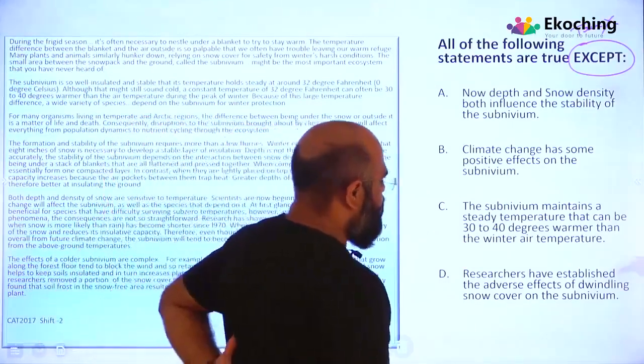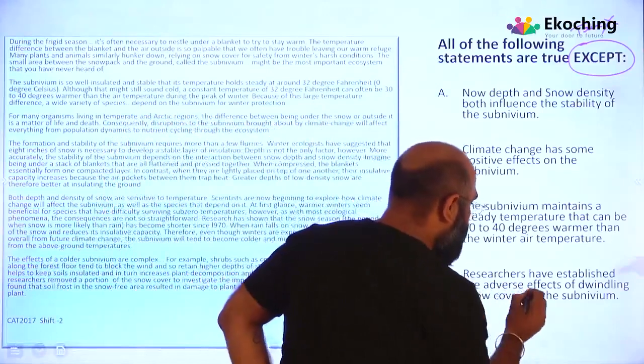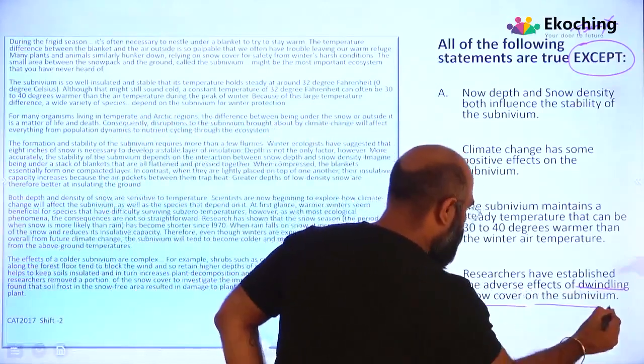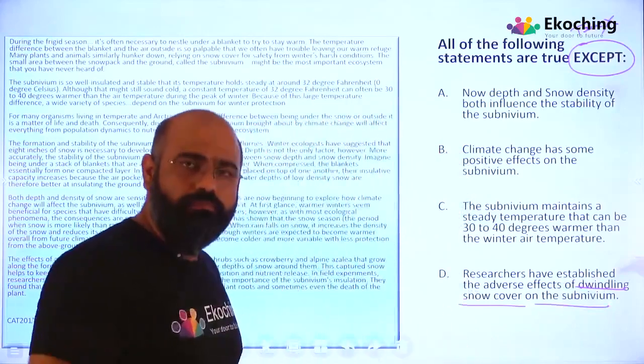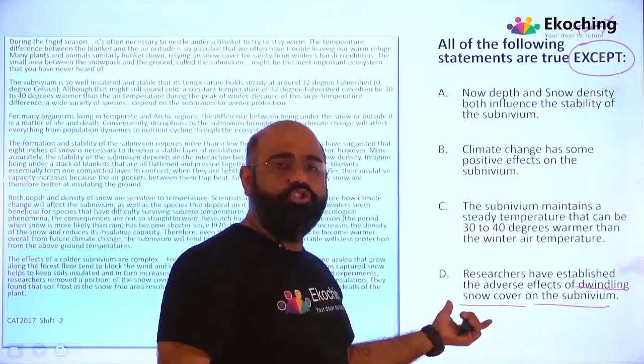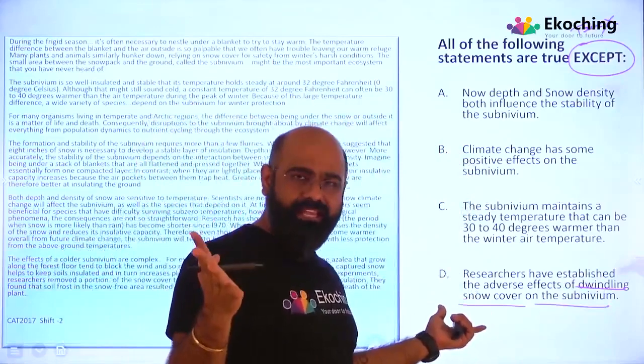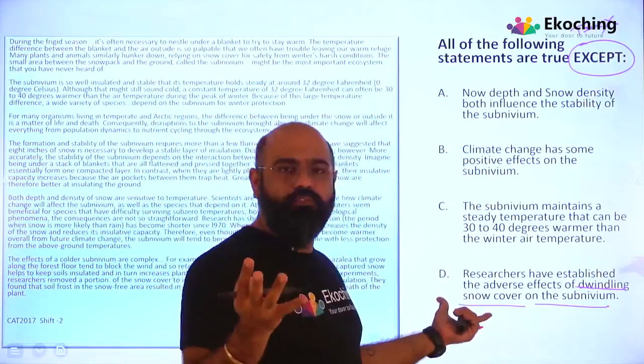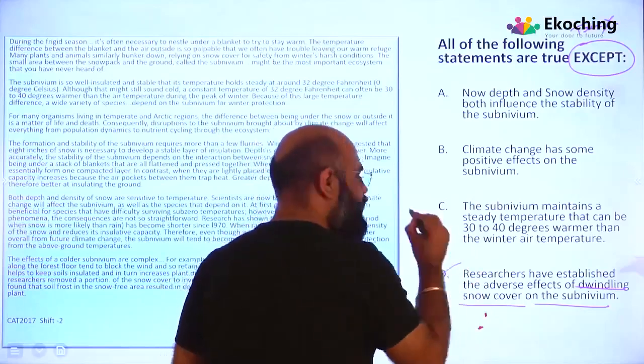Researchers ने establish किया है that the adverse effect of dwindling snow cover on the subnivium. True, that's what they are saying, कि जैसे ही snow cover की density बढ़ेगी, उस तरीके से वो खराब हो जाएगा. So ये already given है.